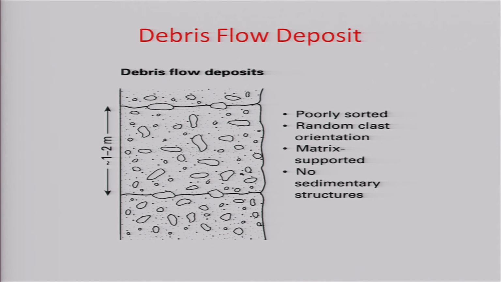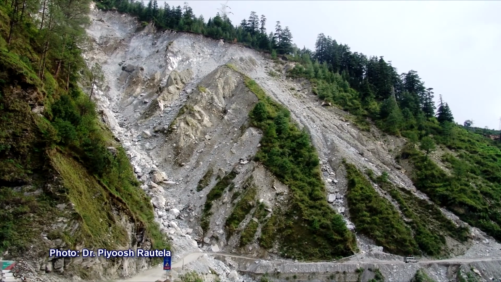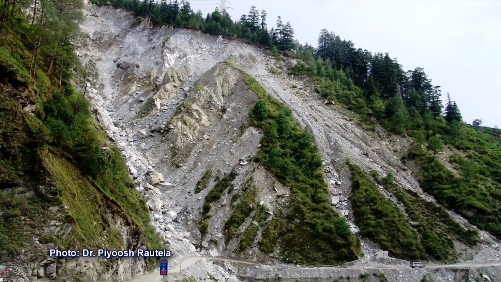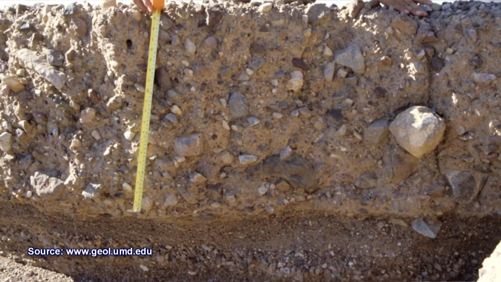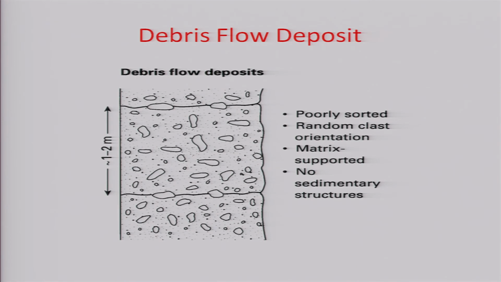There are certain deposits which you call debris flow deposits. Debris means, when you go to the mountain, you go to Nainital area or Mussoorie area, on the roadside you find a lot of debris coming down. Now, these debris get preserved in the rock record and are indicators of debris flow, when the flow must have come either due to some avalanche or by flood or by heavy rain, and they get sometimes preserved in the rock record, and they are very poorly sorted. There is large grain, small grain all mixed together.